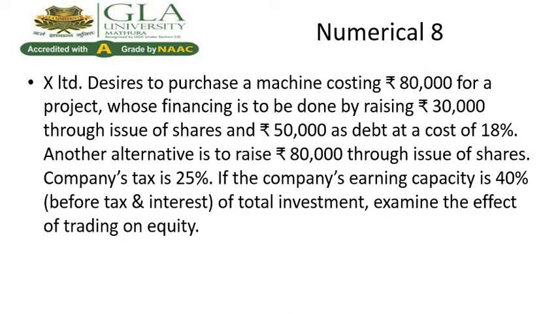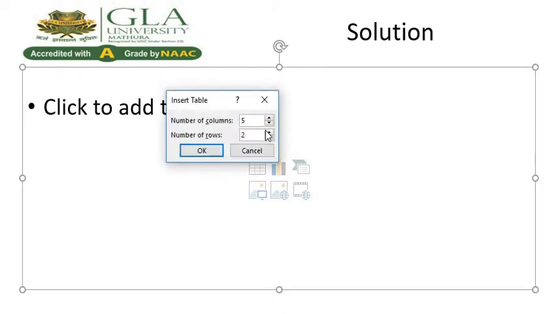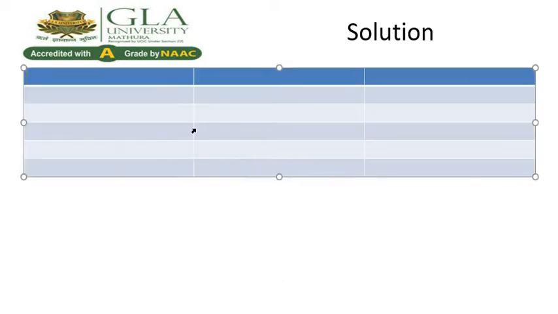Now we discuss our table. Our first column is particulars. Second is alternate first. Second is alternate second.